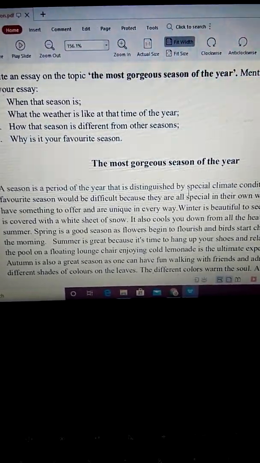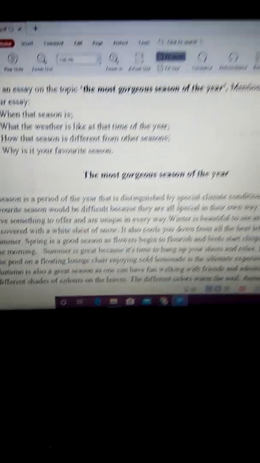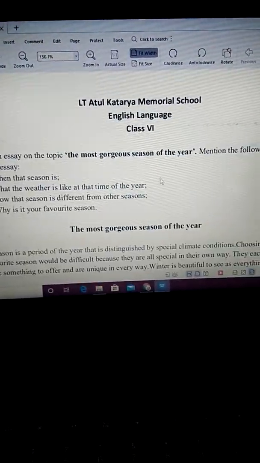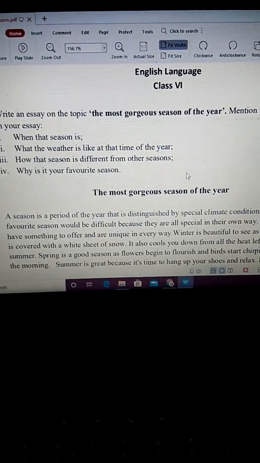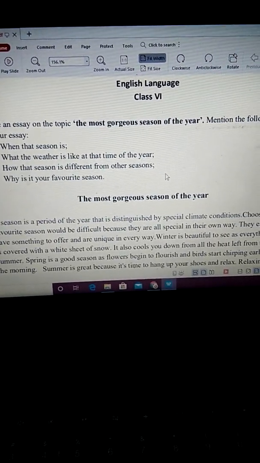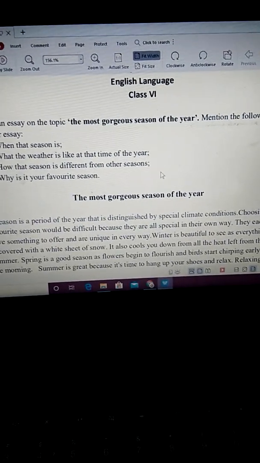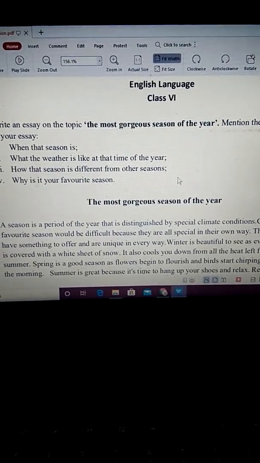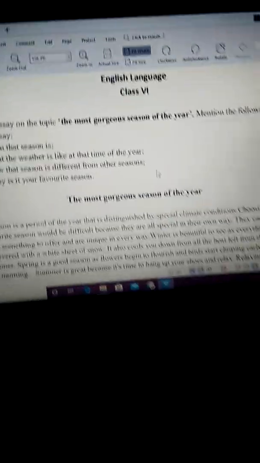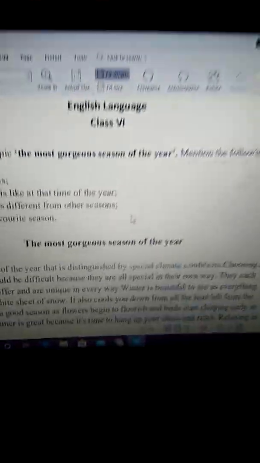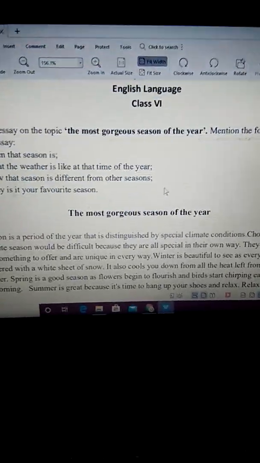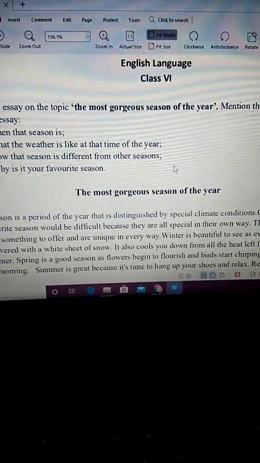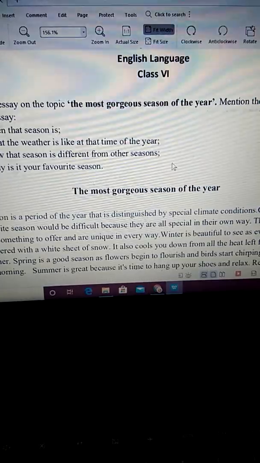Dear children, in addition to the adjectives, over here we would do a composition. What is a composition? A composition is an essay. The other word for composition is an essay. In a composition, you are supposed to write about that particular topic in detail. The composition contains several parts.